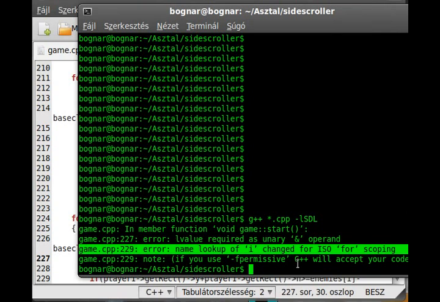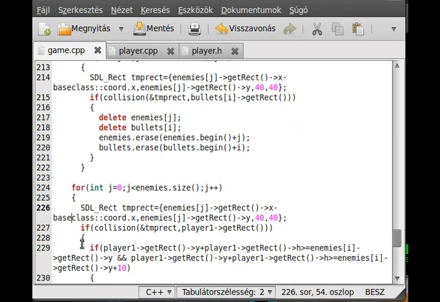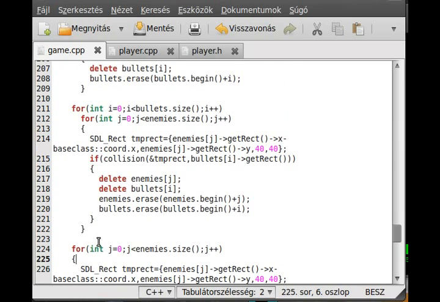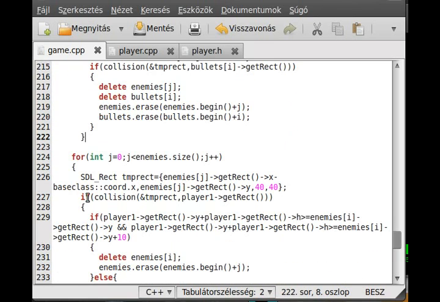The name lookup of I changed for ISO for scoping. I'm not really sure what that does mean. Oh, I know already. It is J, and it is J in here, not I, because we use J as our loop variable.